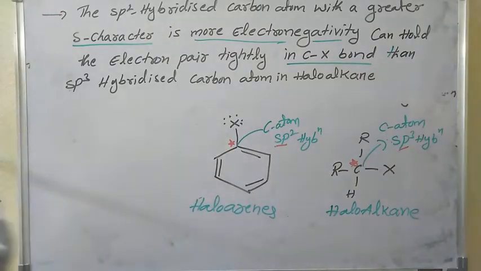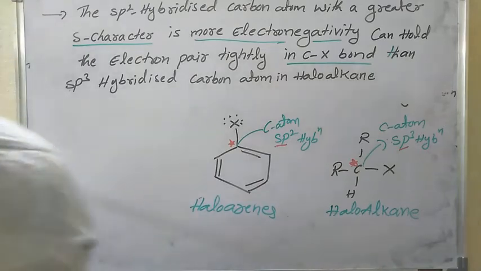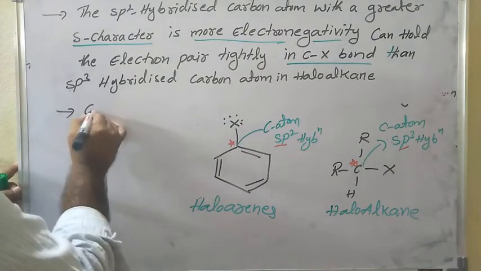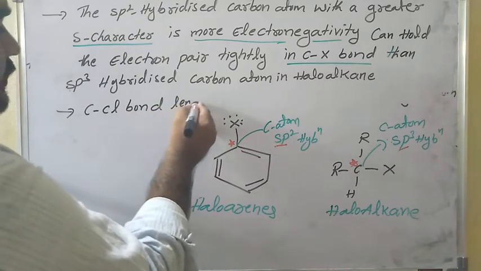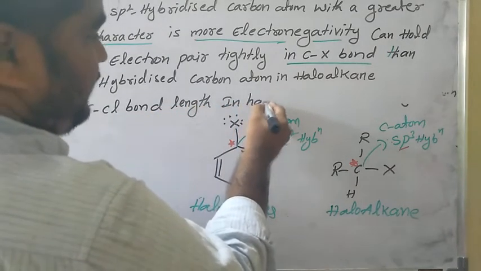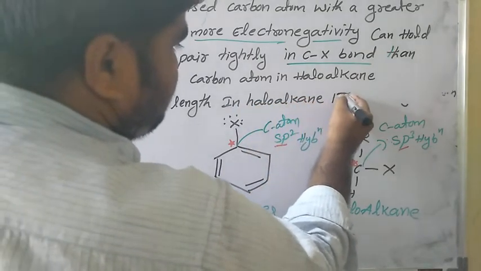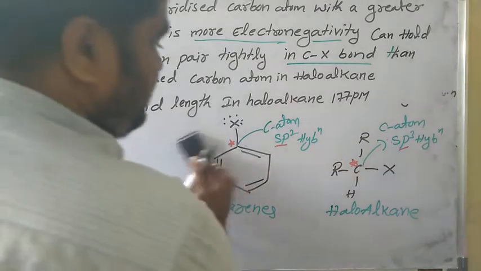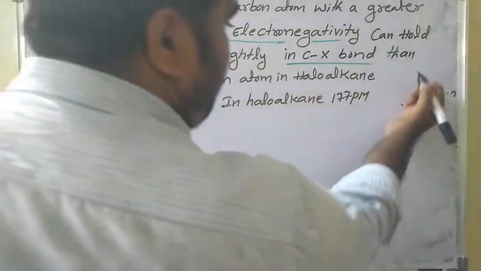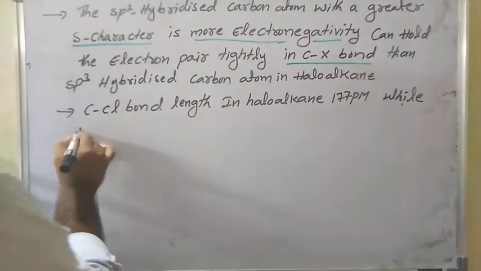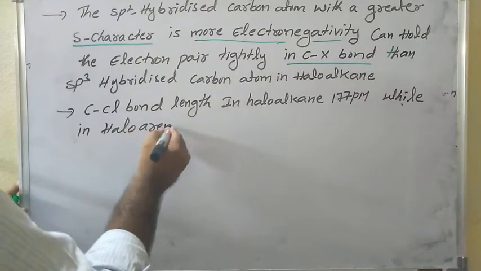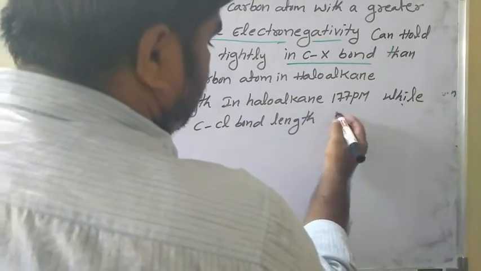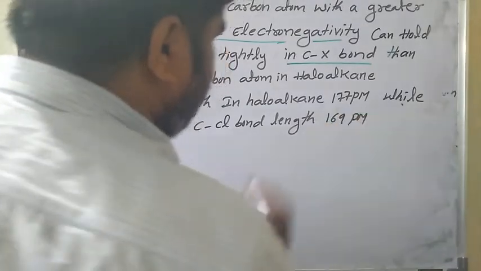However, according to bond length also. So the C-Cl bond length in haloalkane, for example you can take the halogen chlorine, the C-Cl bond length in haloalkane is experimentally 177 picometer, while in haloarenes the C-Cl bond length is 169 picometer. See, generally it is experimental only.